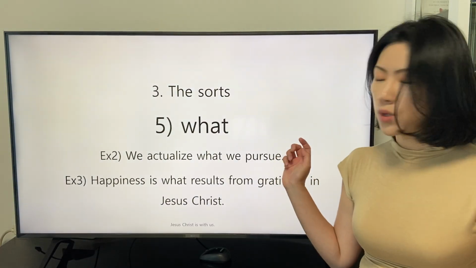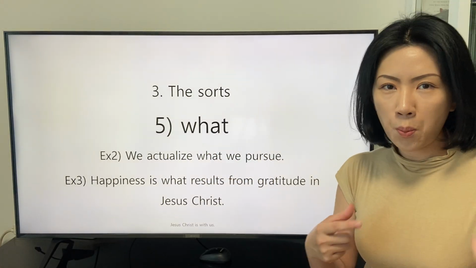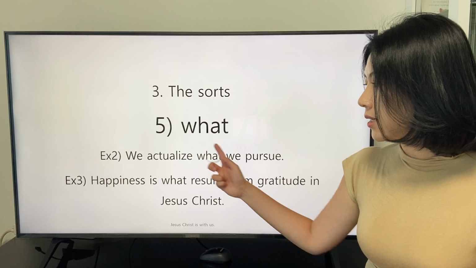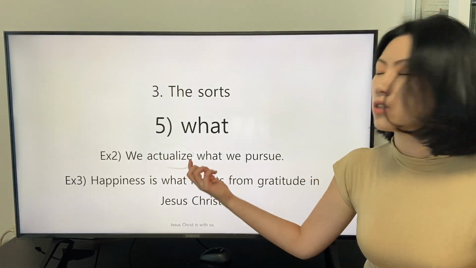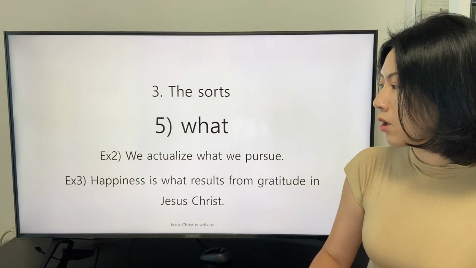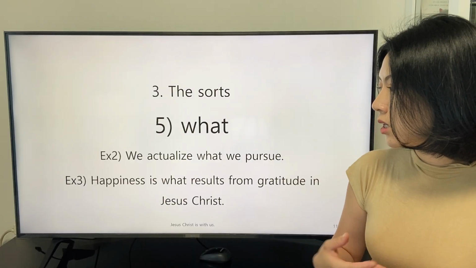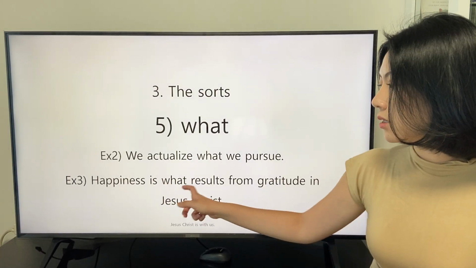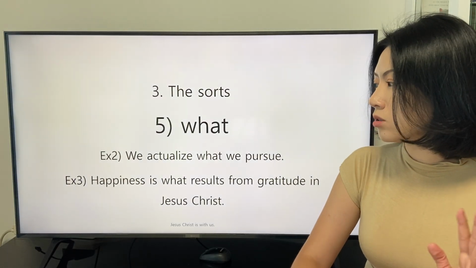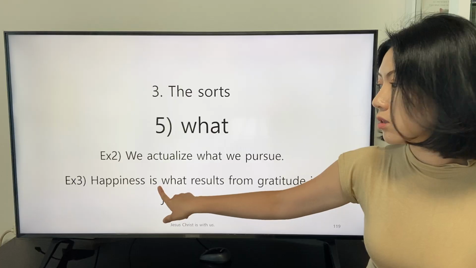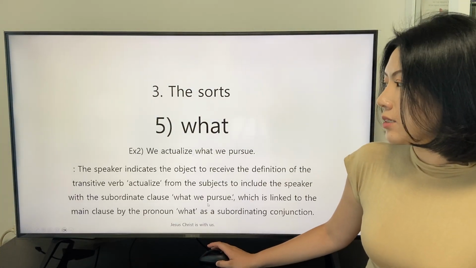In the second example, we can see that the subordinate clause in which the subordinating conjunction "what" is applied is the object of the transitive verb "actualize." In the third example, the subordinate clause in which the subordinating conjunction "what" is applied is the subjective complement, because the be verb is applied in the main clause. Let's study one by one.